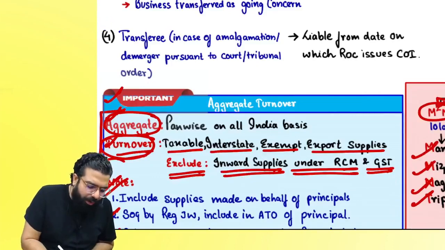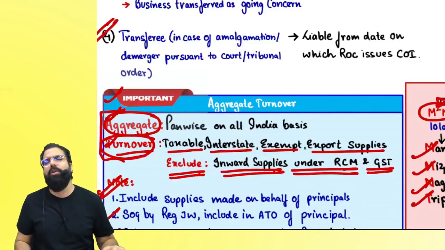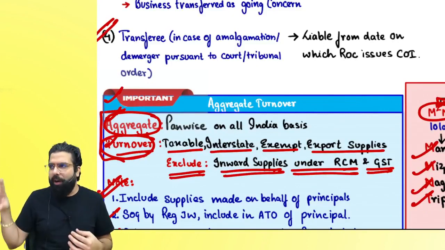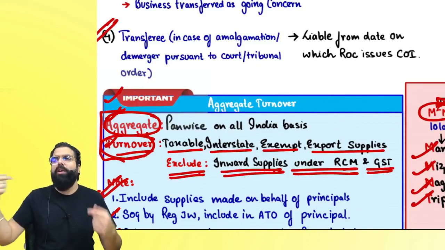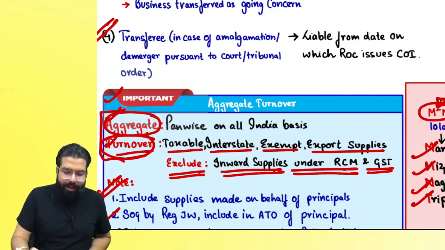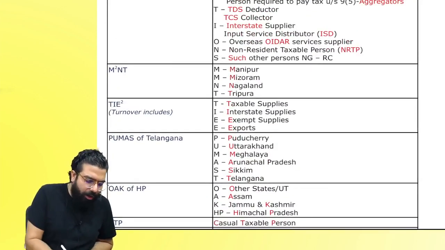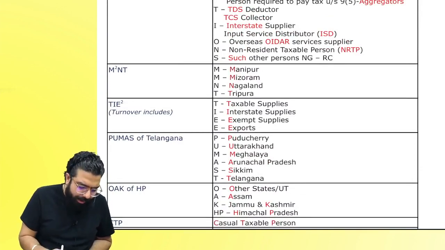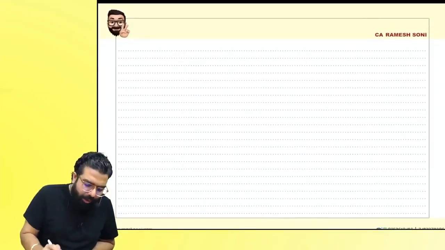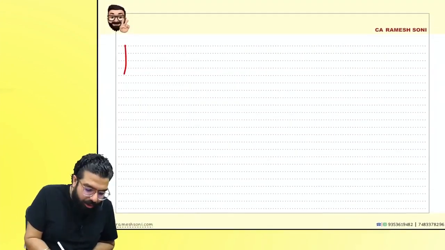Section 22(4) told that if you are a transferee as a result of a court or tribunal order, you have to take registration from the day the ROC issues the certificate of incorporation. What are the things I have taught you till now, everyone? I taught you section 22, correct, everyone?